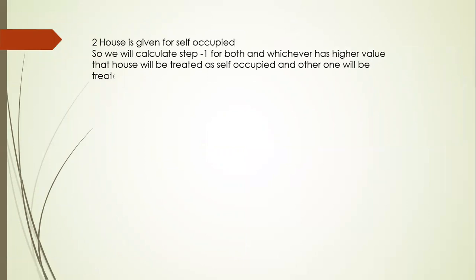Here also the same thing is given. Two houses given for self-occupied. So we will calculate step 1 for both, and whichever has higher value, that house will be treated as self-occupied and the other one will be treated as deemed to be let out house.